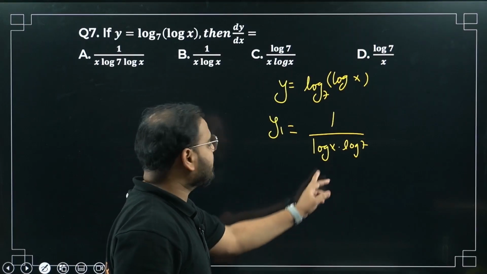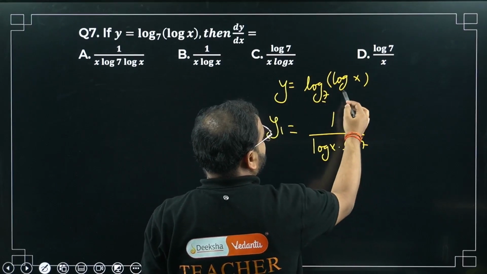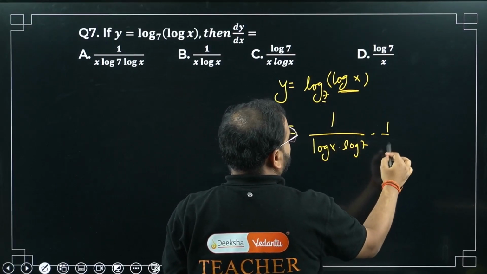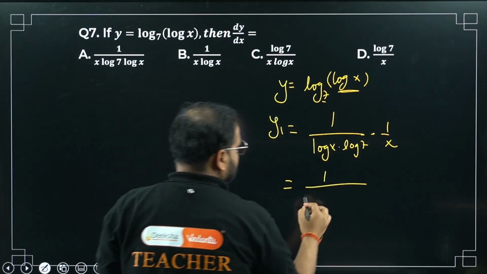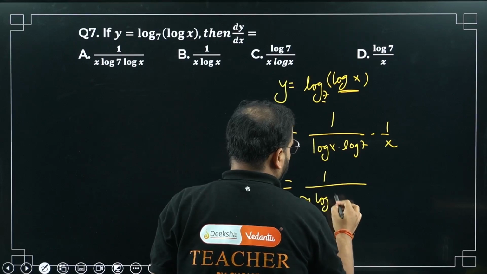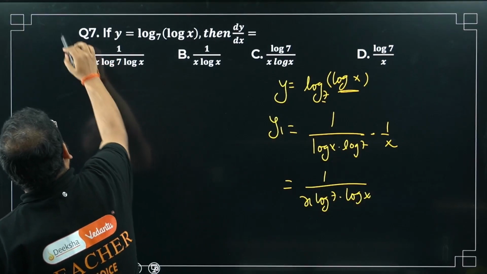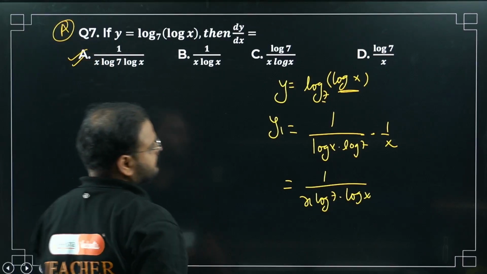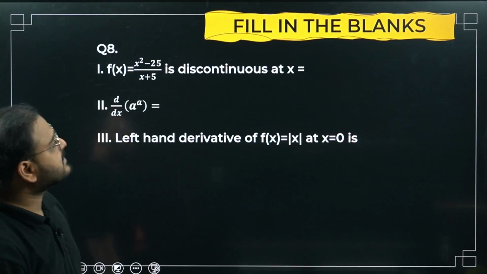1 by x ln a, right? So log of 7, a is 7 here. Now I have to do what? Chain rule for this. So 1 by x. What is the answer? 1 by x log 7 log of x. Option number A. Right? Simple. Moving on to the fill in the blank sections.